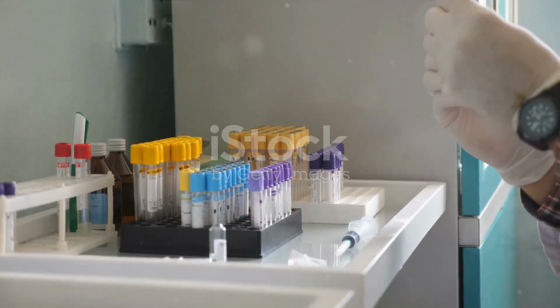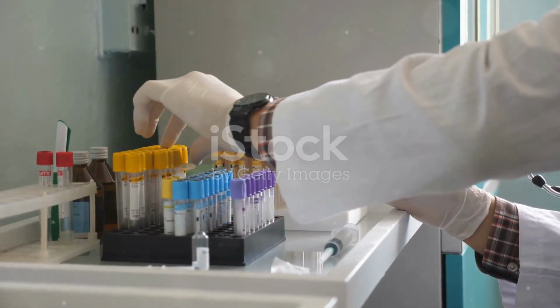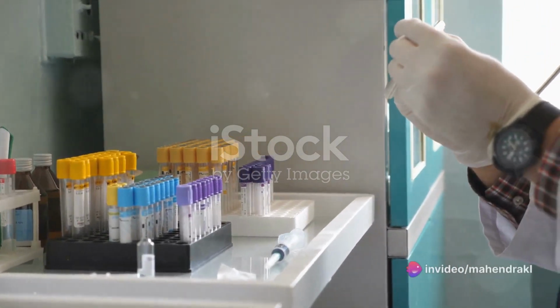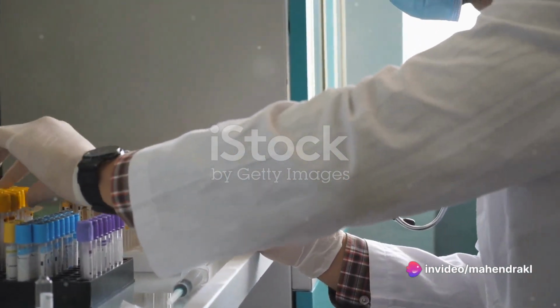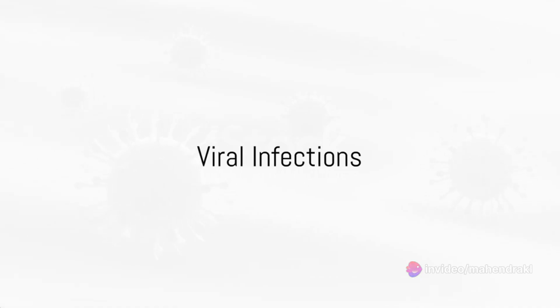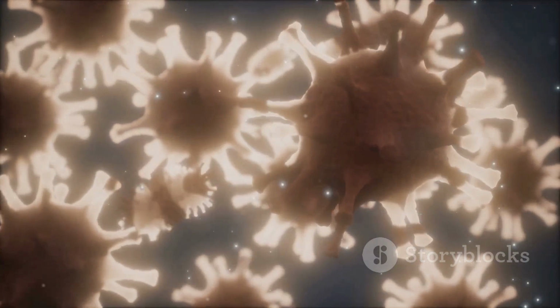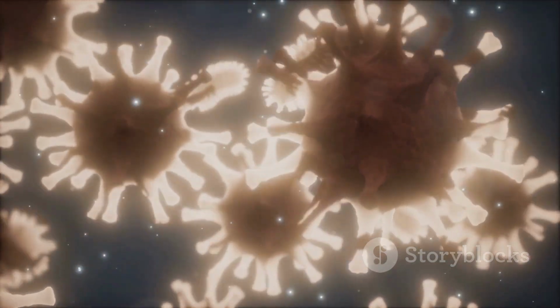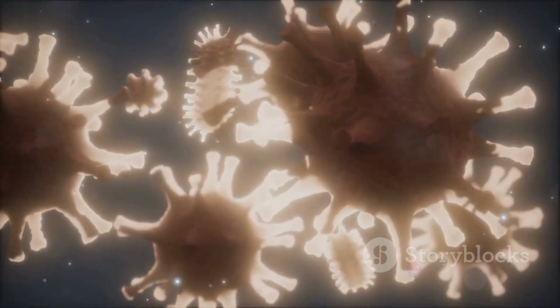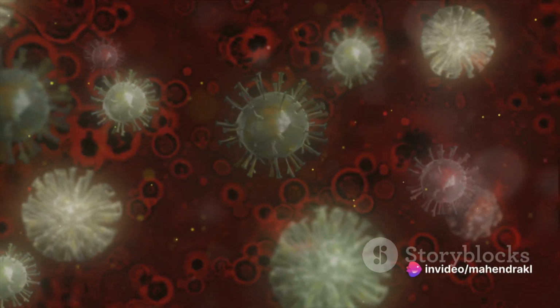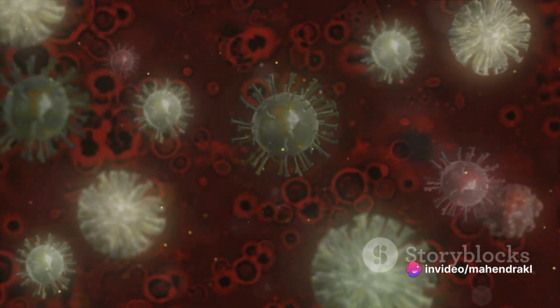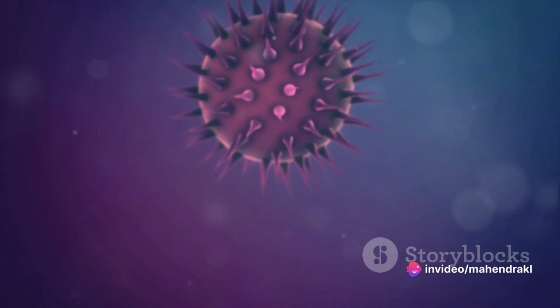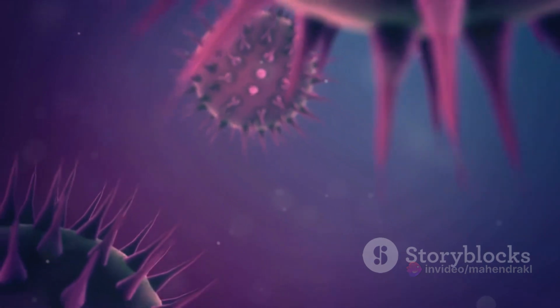These diseases spread from one person to another and can be caused by various agents, including viruses, bacteria, protozoa, and fungi. Viruses are small infectious agents present in food, air, and water. They're smaller than bacteria and can only be seen under an electron microscope. Viruses can easily penetrate our bodies, causing severe infections. Some examples of viral infections include AIDS, polio, measles, and influenza.